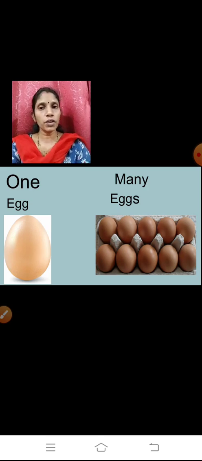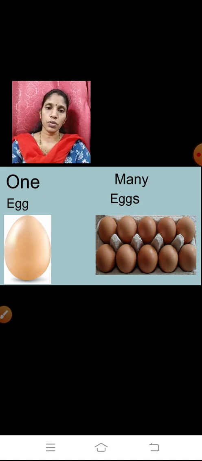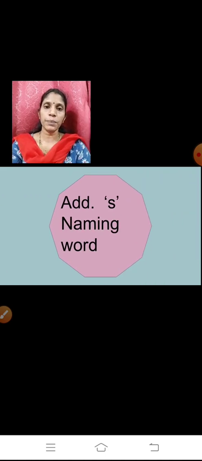Okay. When you are talking about one object or one thing, there we are not supposed to add S. But when we are talking about many naming words or many objects, there we have to add S. Here you can see we are adding S to the naming word.